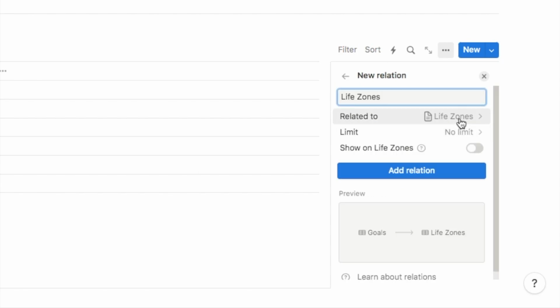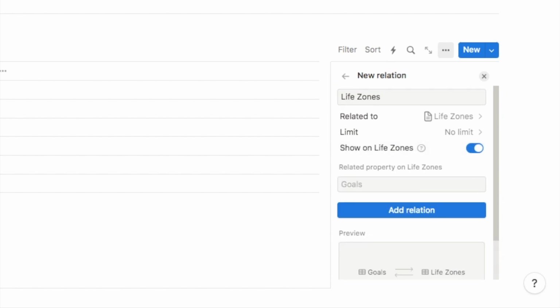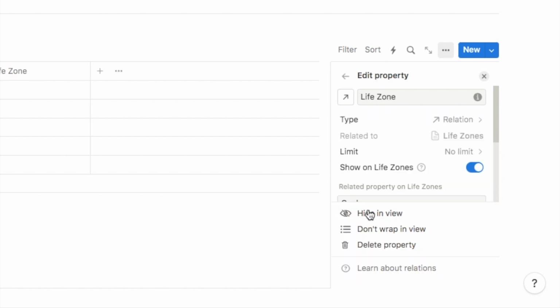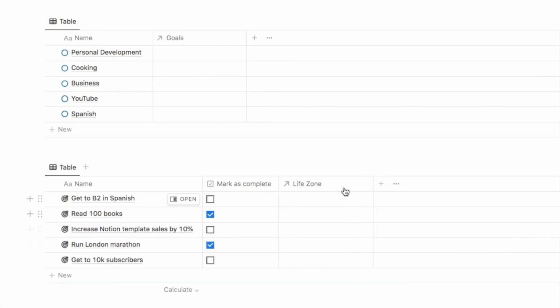So you can leave these options as they are, but we do just want to toggle this one on so that this also shows on our life zones database up here. And you can just change the name. So I'm just going to change this to life zone rather than life zones. And you can just leave this blank. So then we're going to hit add relation. So once we've done that, as you can see, a new column has appeared here on our goals database and a new column has also appeared here on our life zones database. So these have now been successfully connected together.